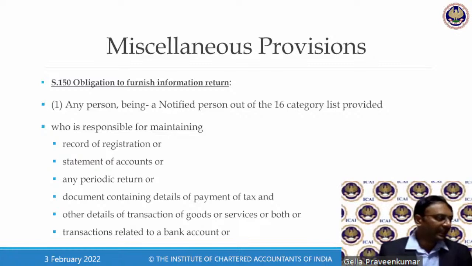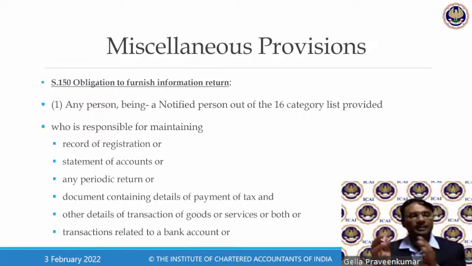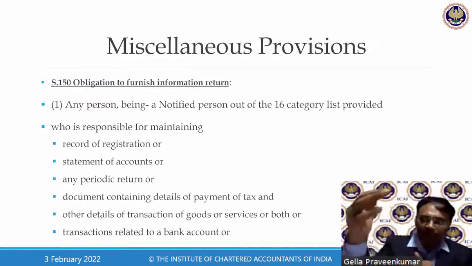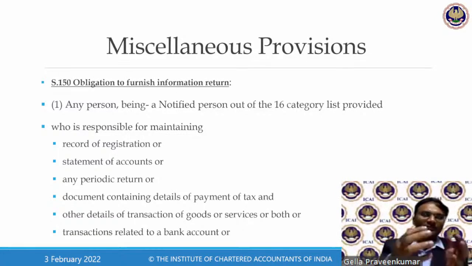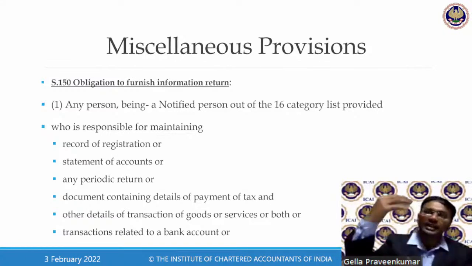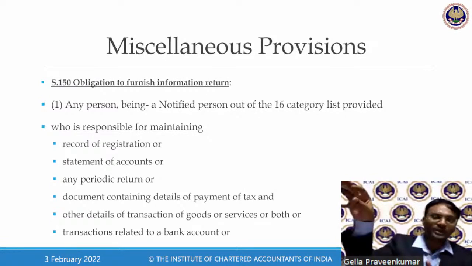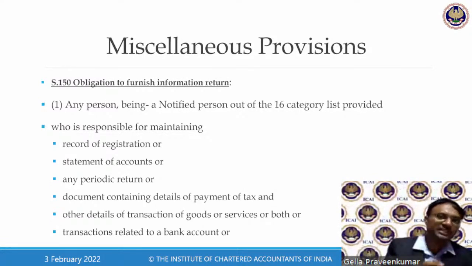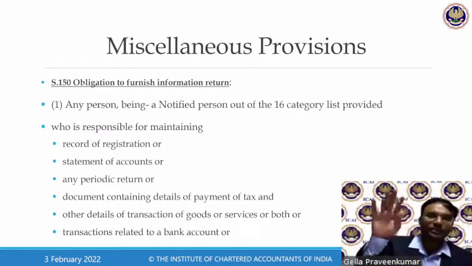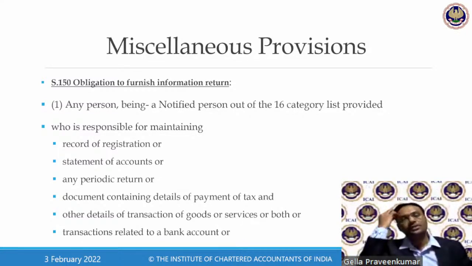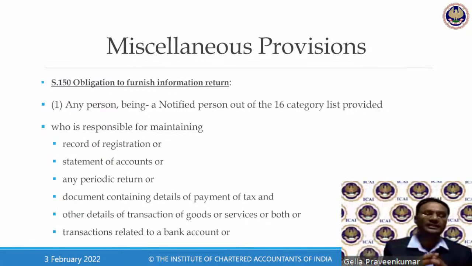If you recollect my example, the other day I gave an example of anti-evasion. What happened in this anti-evasion case? The officer concerned went in disguise as a person who had gone for an interview, for housekeeping, for security, for various things. In the process, he was collecting some data. Once he came back, he sat in his office and wrote a letter to the labor inspector calling for information. Look, this particular security service provider, you give me the information. As a labor inspector, you know how many employees are engaged by this particular person. Also, let me know where all this service provider is acting as a contractor under your jurisdiction.